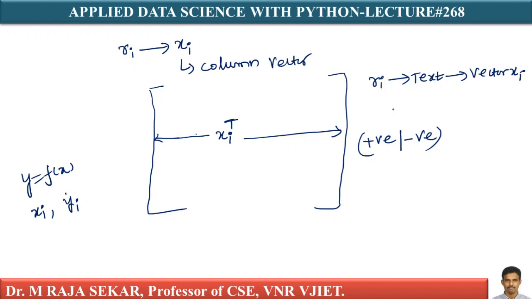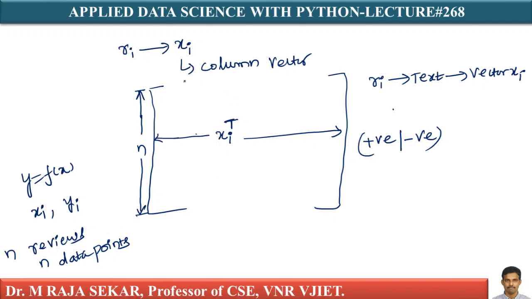This matrix has n rows. Just let me assume how many rows are there? There are n rows, isn't it? What does it mean? It means it has n reviews. N rows in the sense it has got n reviews, or I can say n data points. It has d columns.